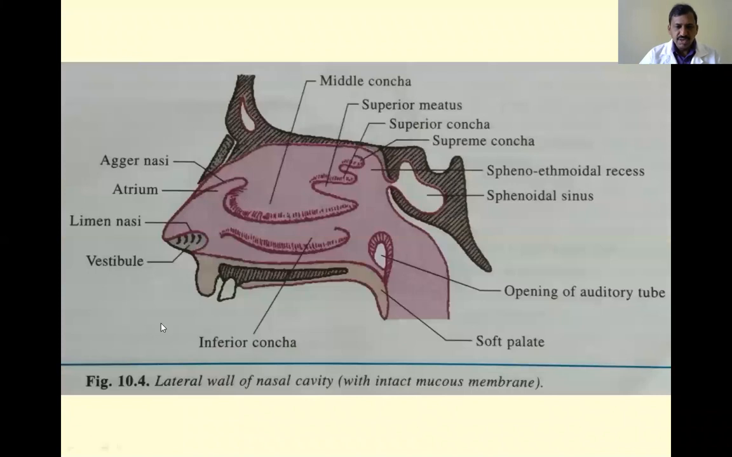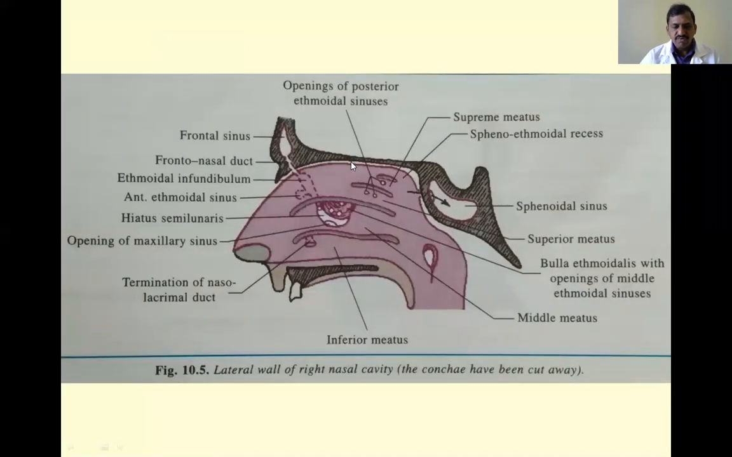You see, these are all the concha, that is inferior, middle, superior concha. Sometimes there will be a supreme concha. Okay, and if you remove these concha, these are all the meatuses. This is the inferior meatus, this is the middle meatus, this is the superior meatus. Sometimes if there is a presence of the supreme concha, this is the supreme meatus. Okay, these are all the meatus.